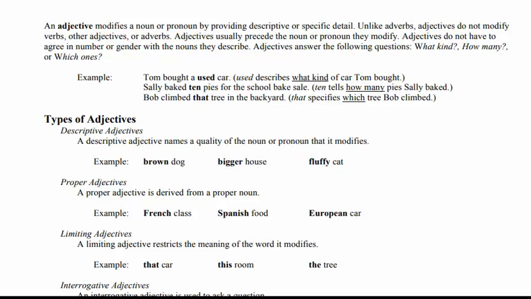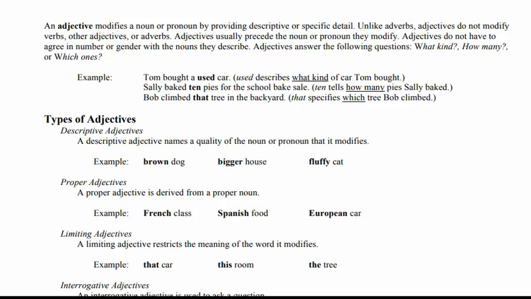Now the third type of adjective is the limiting adjective. The limiting adjective restricts the meaning of the word it modifies. Yes, it means that it specifies the noun which it modifies. There are so many cars, for example, but I pointed out that car I see. So that is the limiting adjective, as I am supposed to point out the specific thing. So that car is your limiting adjective. This room is your limiting adjective.